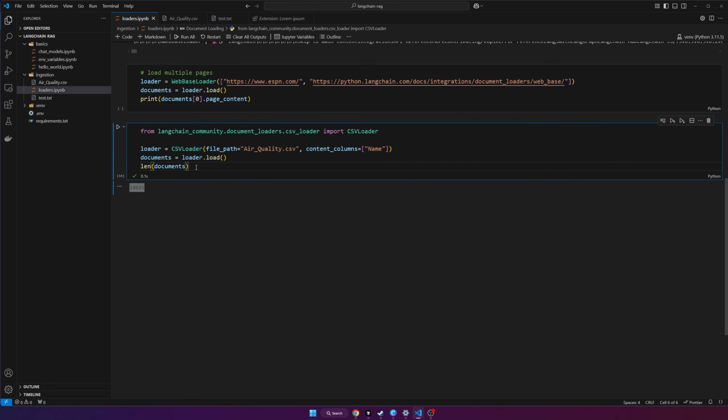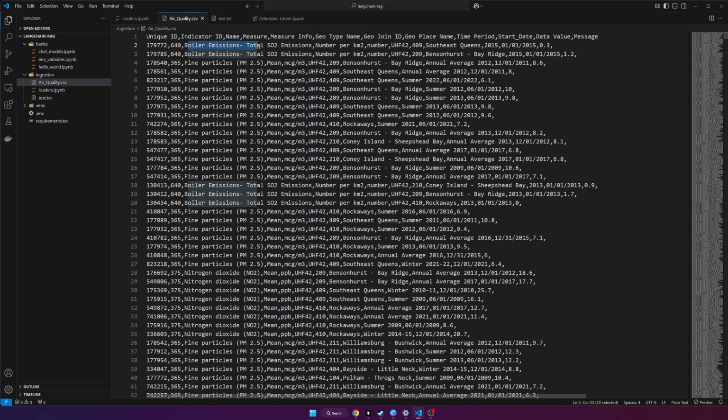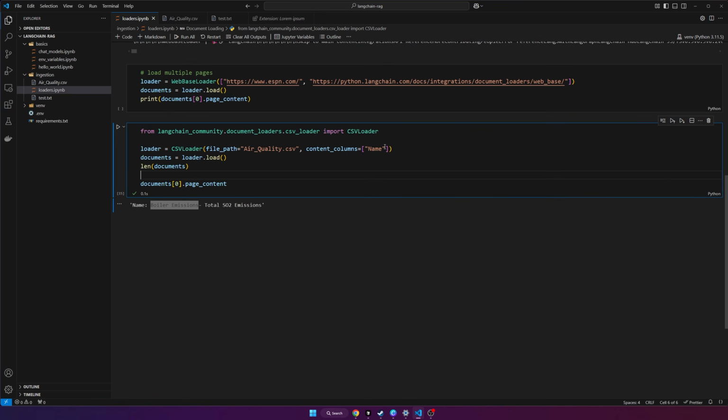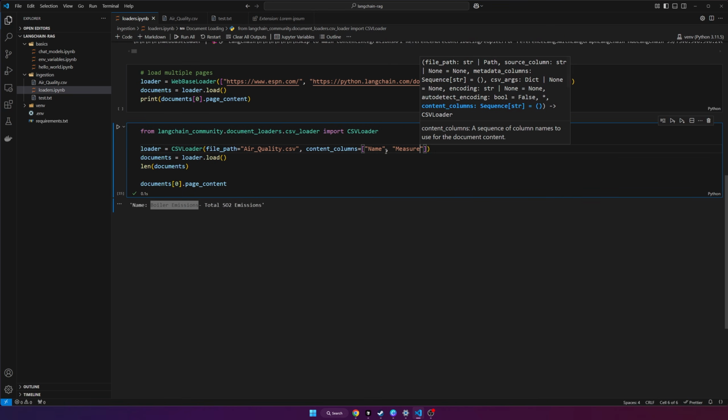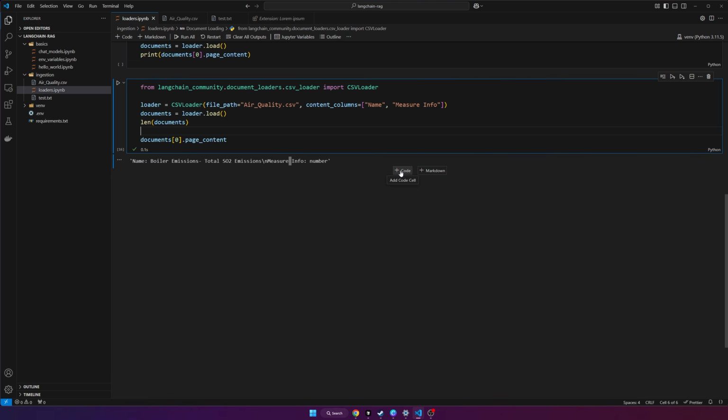And if we just go and take a look at a single example here, we'll do documents, the first one, and get the page content of it. We can see that it has the name, only the name. So it's this one here, boiler emissions. Interesting. So if you want to load other ones, of course you can. You could do the measure info, for example. So we'll add that measure. So look at that. Now we have the other information as well. So that's just an example of using a CSV loader if you want to load CSV file data.